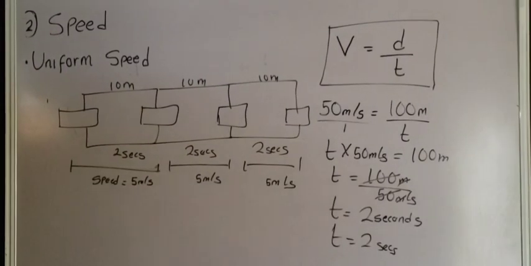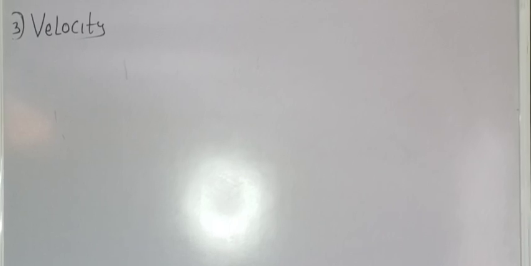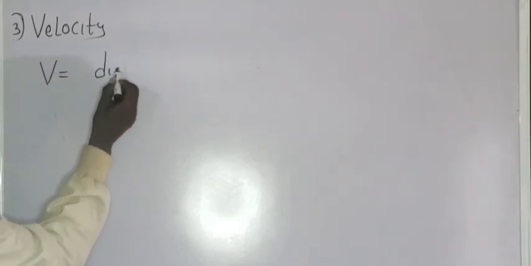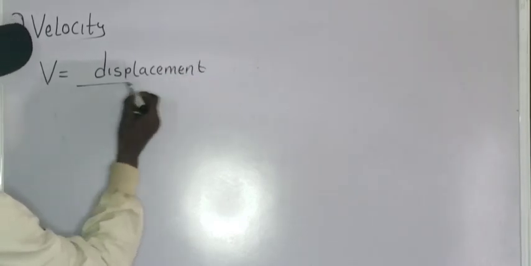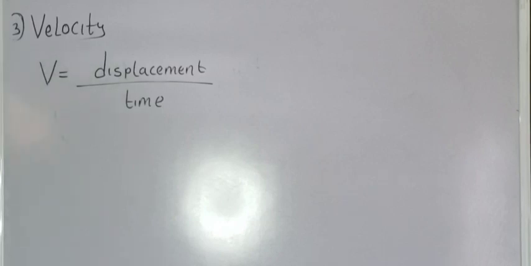Let us proceed to velocity. Now, in physics, what do we mean by velocity? Velocity is related to speed. The only difference between velocity and speed is that velocity is a vector quantity, and it is expressed mathematically as v is equal to displacement all over time. The only difference between velocity and speed is that velocity is a vector quantity while speed is a scalar quantity.